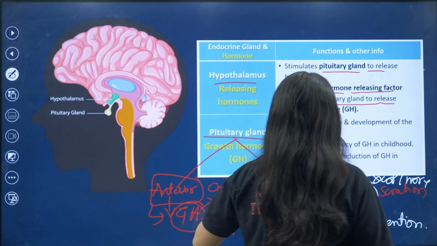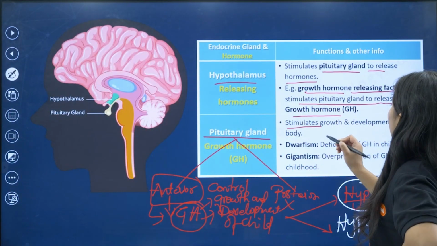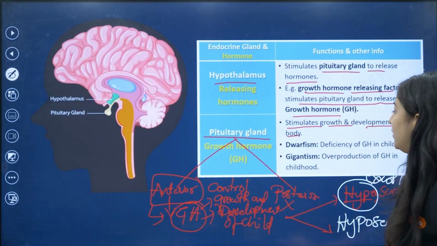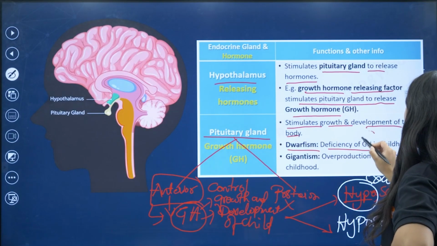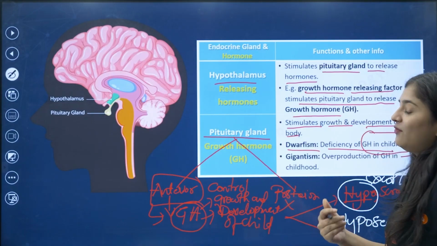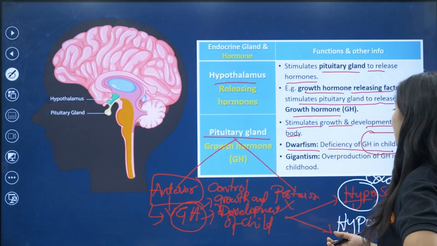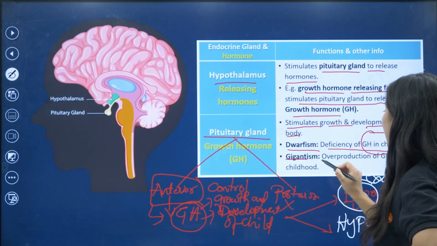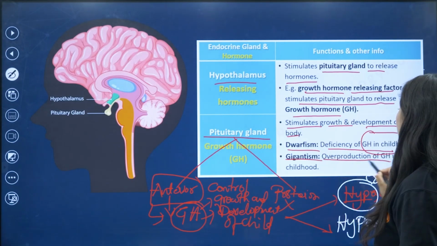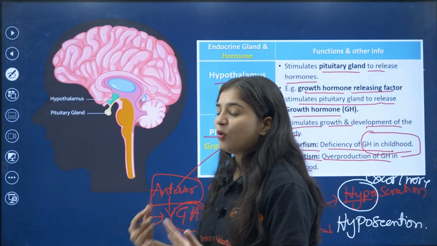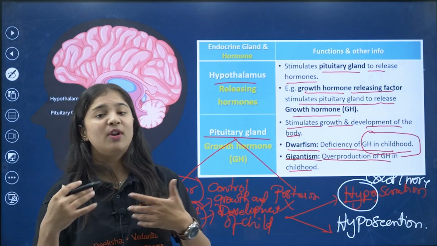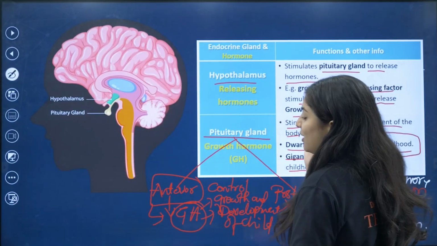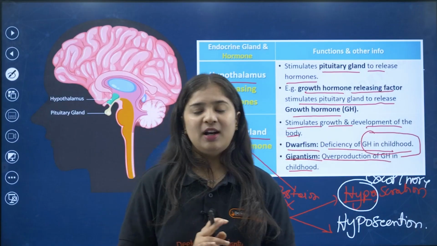So it stimulates the growth and development of the body. I already explained about this. Dwarfism is deficiency of GH in a child. So in deficiency of GH, what happens? You have seen that example in Ping Bing. And gigantism is overproduction of GH in childhood. If the growth hormone is secreted in more and more amount, you can see changes like gigantism, just like Sultan. Got it? You're clear about it?